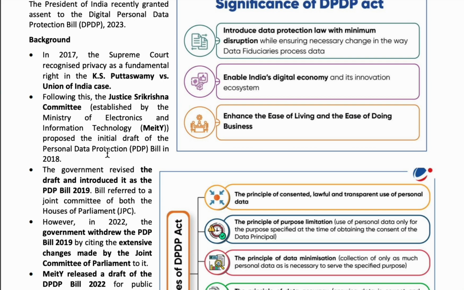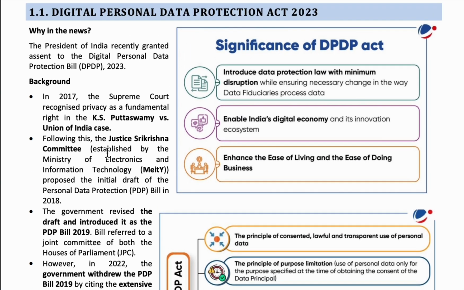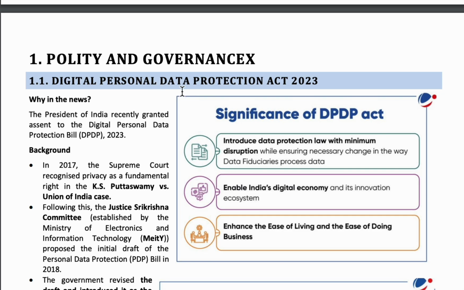So the president signed the bill and it turned into the act, and that act is called the Digital Personal Data Protection Act of 2023. The main objective of the Digital Personal Data Protection Act 2023 is that it ensures individuals the right to protect their personal data.